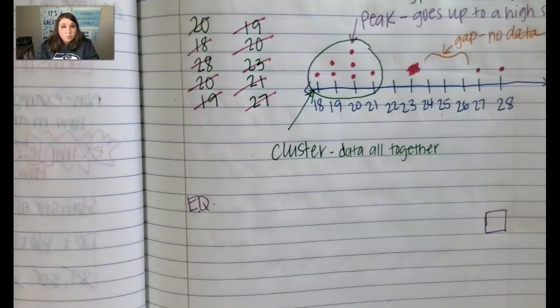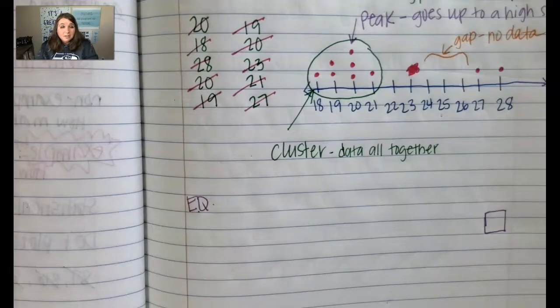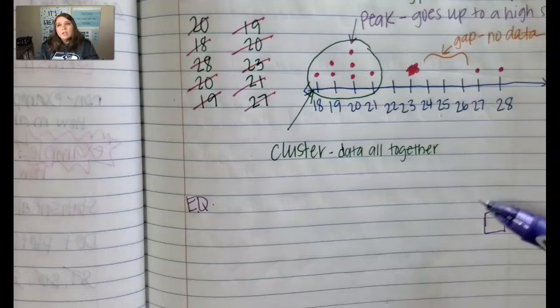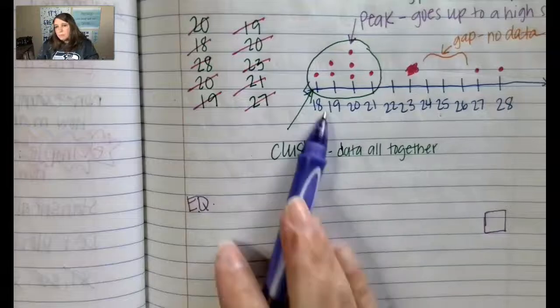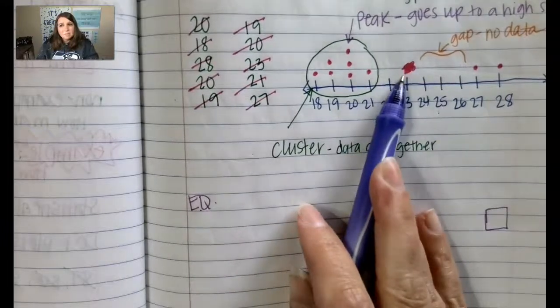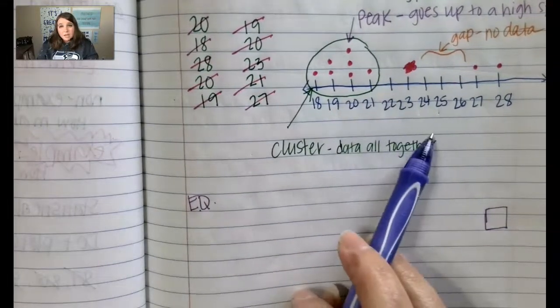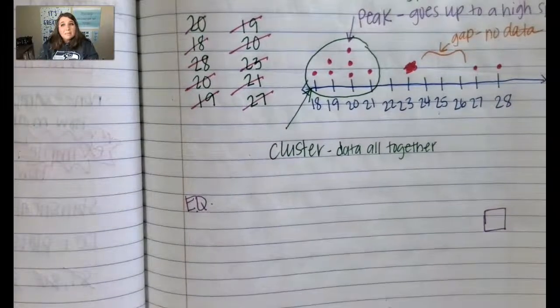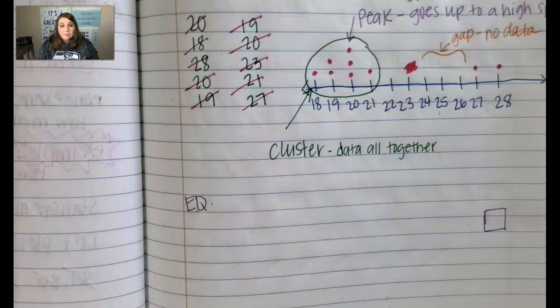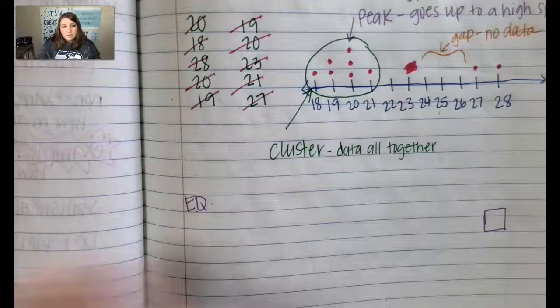1, I have no idea what you're doing, Miss Englander. I just saw you write a bunch of numbers and put some dots on a page. Maybe you're at a 2 right now, where you understand that we can use data to graph it, but then maybe you still need some practice. I know I need some practice with making my dots and being careful with my data. Or maybe you're at a 3. Maybe you understand that statistical questions have more than one answer. Maybe you're at a 3 because you are able to accurately graph and read those graphs and you know how to use dot plots. So go ahead and rate your level of understanding here.